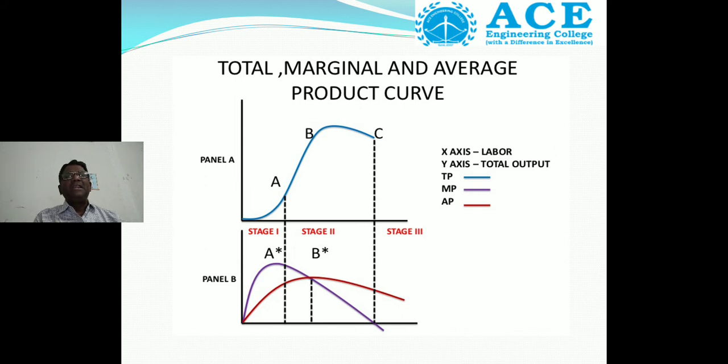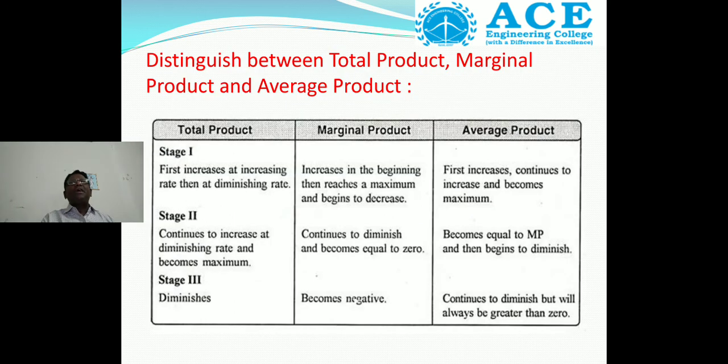There are 3 stages of production. What are they? Stage 1, stage 2, stage 3. Stage 1 is increasing returns, stage 2 is diminishing returns, stage 3 is negative returns. That we are showing in the graphical representation. Then from the above graph, how does it influence stage 1, stage 2, stage 3 in the total product, marginal product, average product.